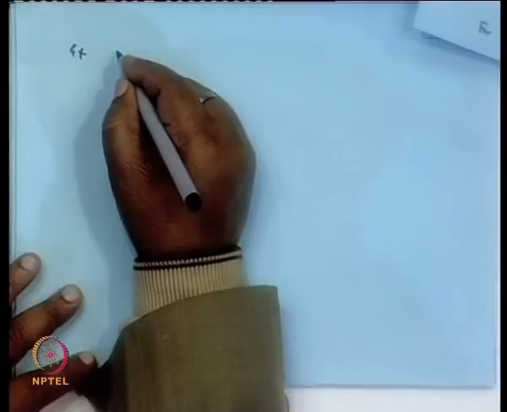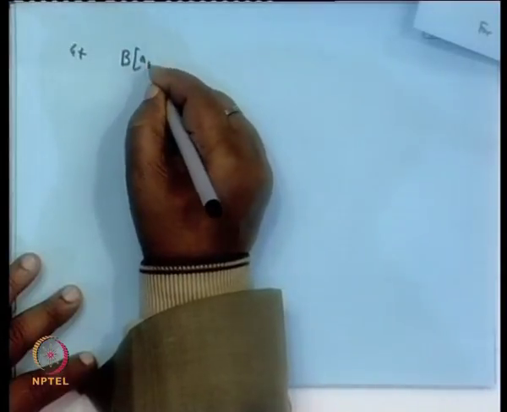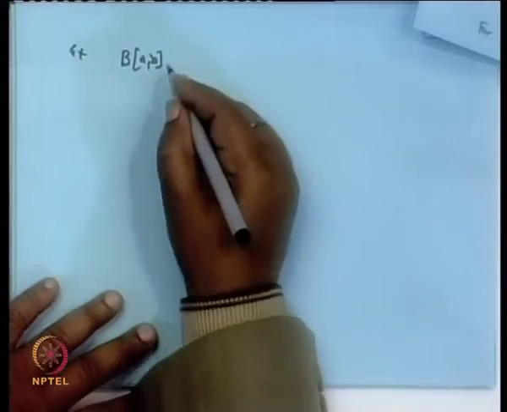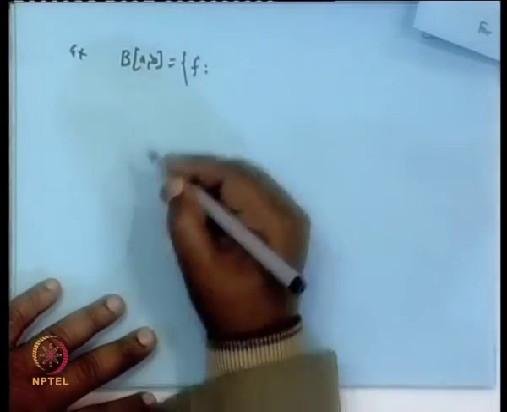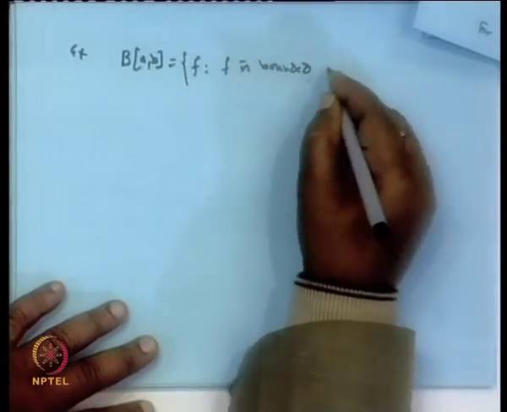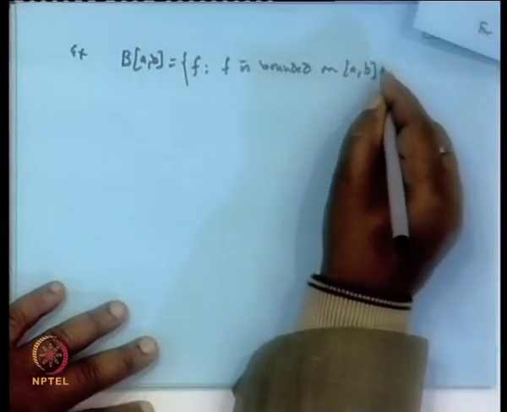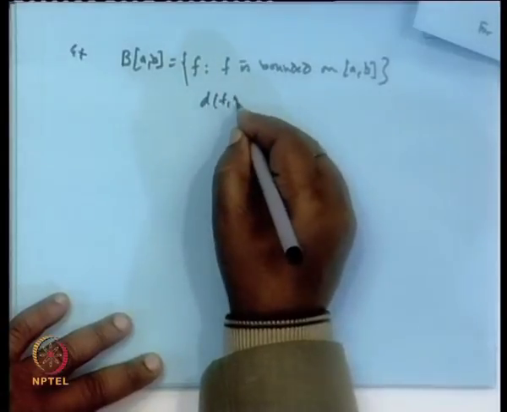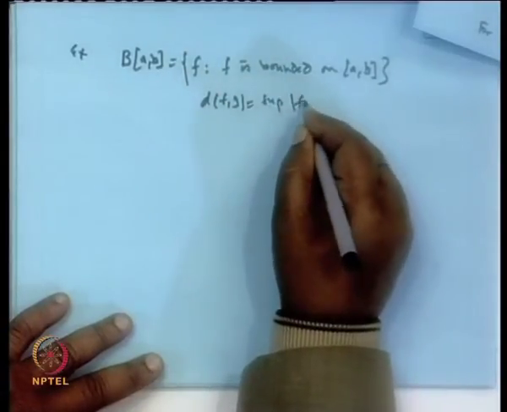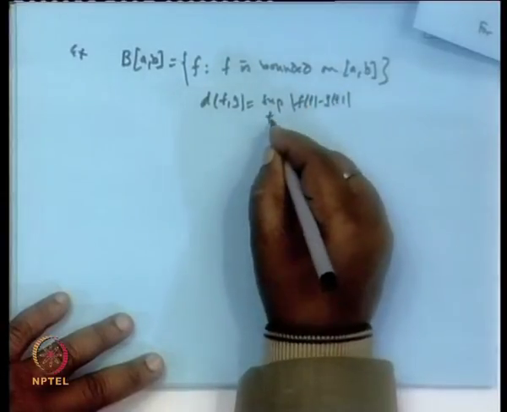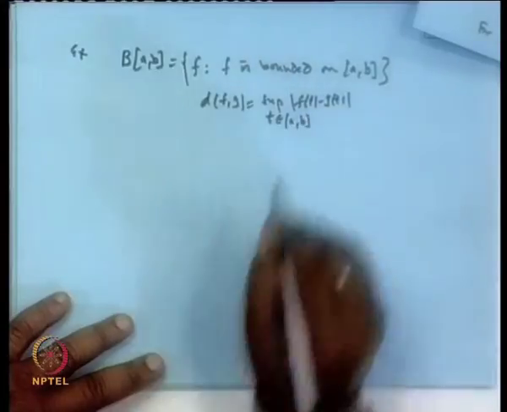For example, the set B[a,b]. What is B[a,b]? It is the set of all functions f which are bounded on the closed interval [a,b], and the metric is defined in terms of the supremum of mod f(t) minus g(t) over t belonging to the interval [a,b].